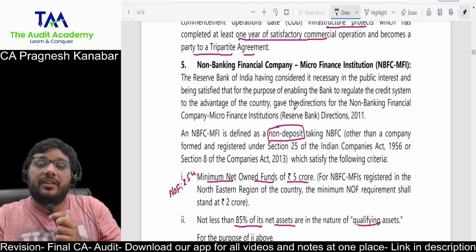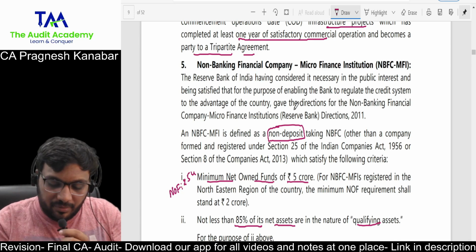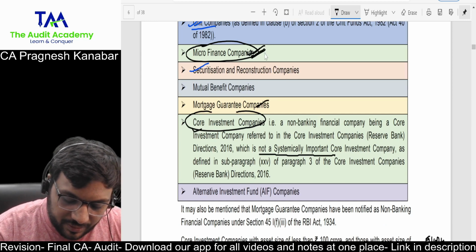Non-banking financial company, microfinance institution. Microfinance institutions are such institutions. First of all, they are exempt from registration requirement. As you would have seen, it is covered under the exemption list over here.